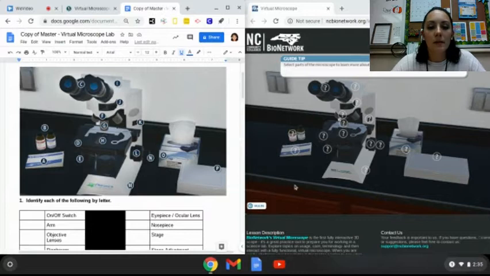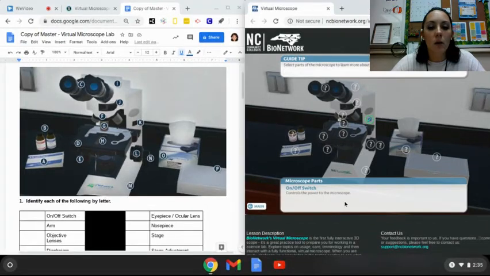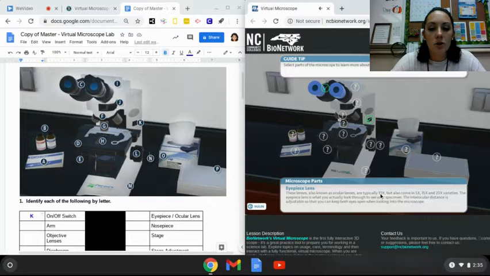Some of you may have them filled out already, so you're going to fill in the rest of them. All you're going to do is click on one of the question marks. It will open it up, tell you what it is. So this one question mark is the on-off switch. That on-off switch is K. So I'm going to go to my chart and put in the letter K. Then if I would look for, let's say, the eyepiece, I'm going to click there, and that's going to show me the eyepiece lens, and that's at the top, so that's letter C.